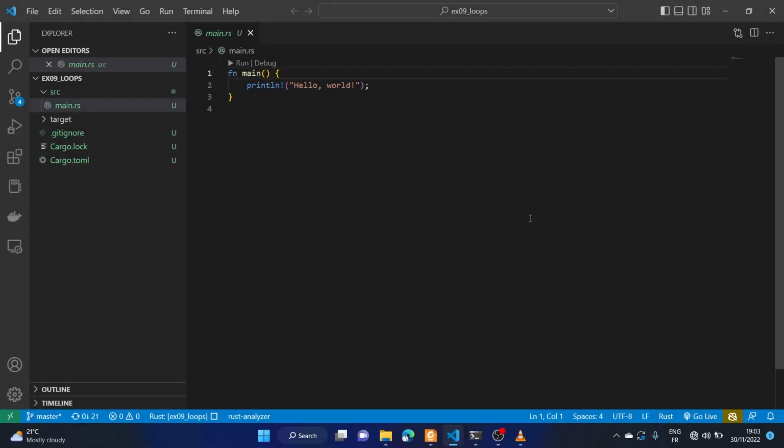Welcome everyone. So far we have been working with booleans and we've seen some other extra things. So this time we're going to be looking at loops. So let's look at a real life situation, right?